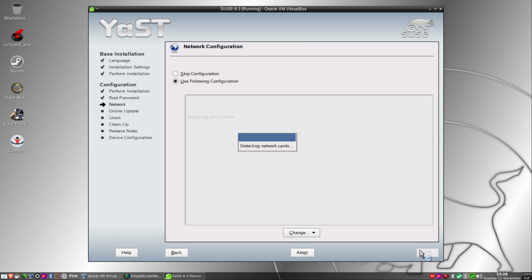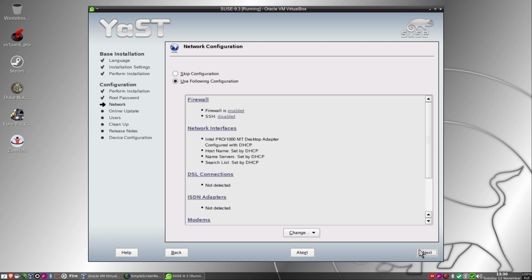It's detecting network cards. Something I didn't actually check, but I'll see if it actually finds the network card that I chose for it. It's probably just the standard one that comes in VirtualBox anyway. If not, I can always change it. Yeah, it's actually using the Pro Intel. That's fine.